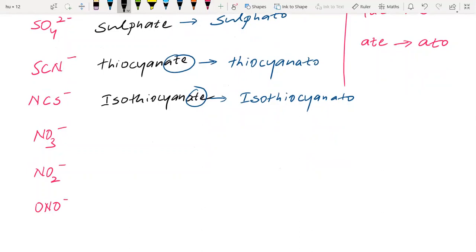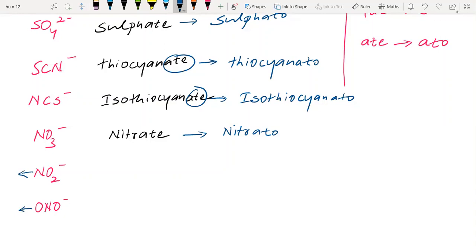NO3 minus is nitrate, so for ate we change this into ato, nitrato. For NO2 and ONO, we have to see that in NO2 nitrogen donates and in ONO oxygen donates.